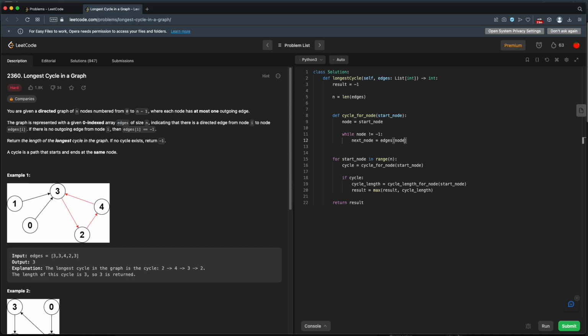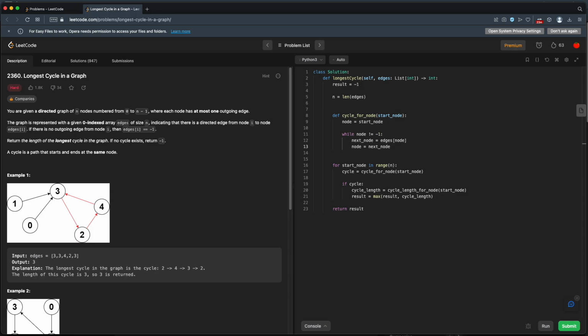This isn't going to be the most efficient way to write this code. It's just for example purposes to start. Once we get this written and we have a working algorithm, I'll go back and clean up the inefficiencies. Okay, so our next node will be the edges at our current node, and then we advance our node to be our next node. So we move along our graph.